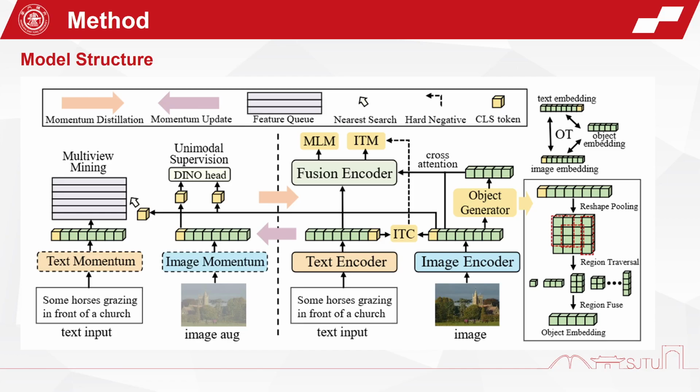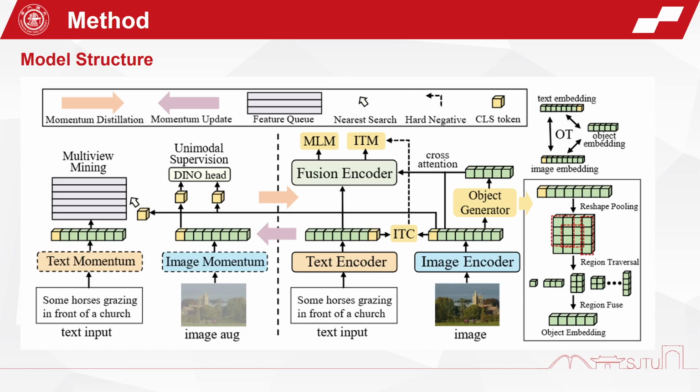To train from noisy web data and facilitate single-modal self-supervised training, we maintain a momentum version for each encoder during training. The image patches, embedded by linear mapping, are applied with position encoding to obtain image tokens. For the text, we tokenize and embed text following BERT. Subsequently, image embeddings are processed through an object generator to obtain image region objects. Finally, we concatenate image embeddings, region object embeddings, and text embeddings, and input them into the multimodal fusion encoder for alignment and interaction to learn joint modal representations.